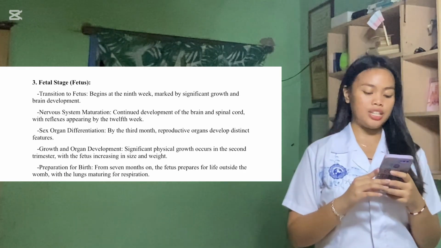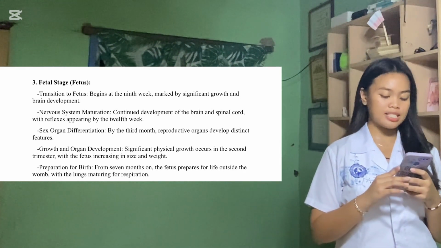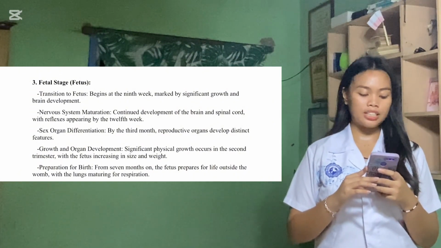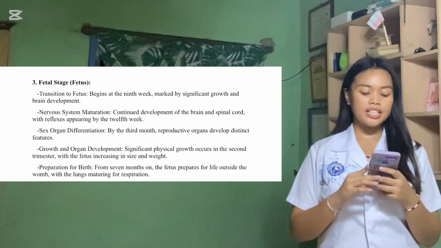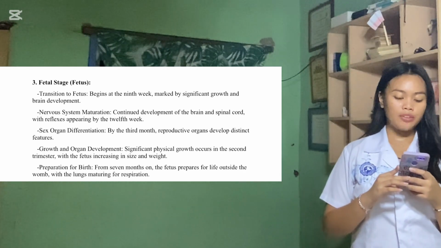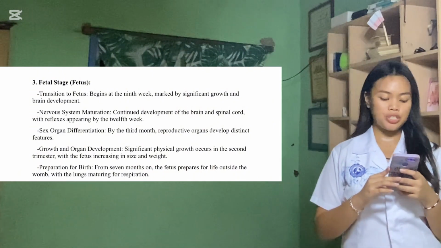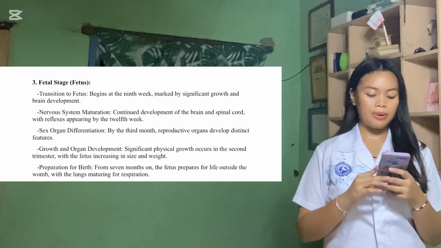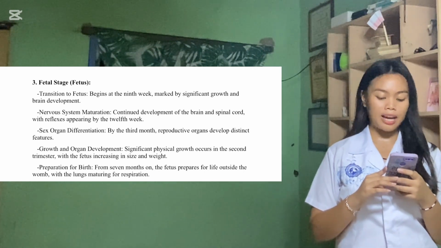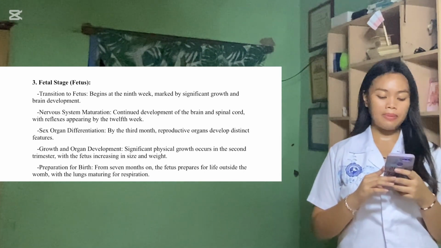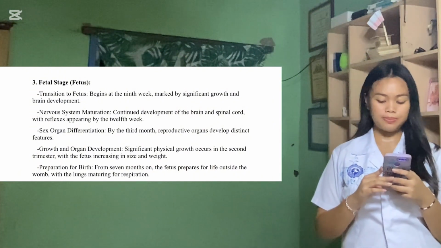Nervous system maturation. Continued development of the brain and spinal cord, with reflexes appearing by the 12th week. During nervous system maturation, significant development of the brain and spinal cord occurs, leading to increased complexity and functionality. By the 12th week, basic reflexes begin to appear, indicating the nervous system is becoming responsive and capable of coordinating simple movement.